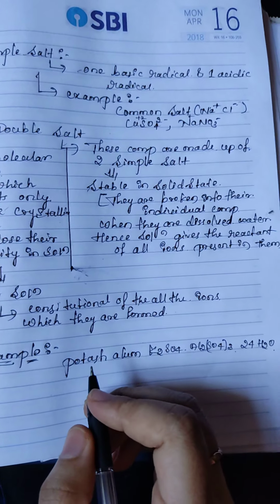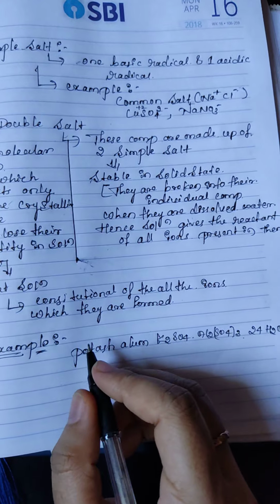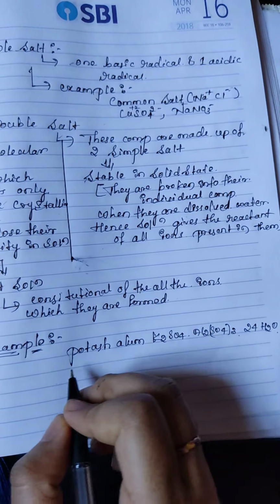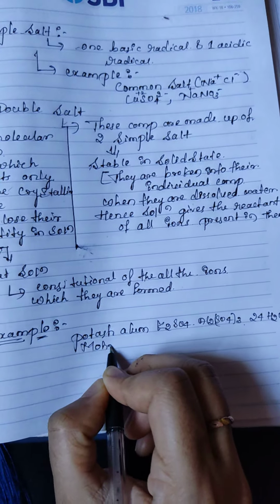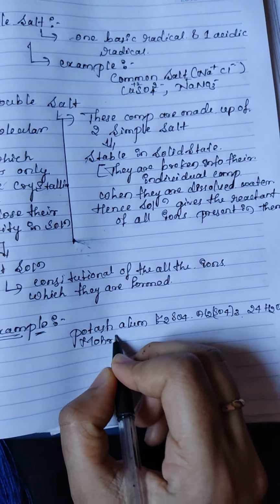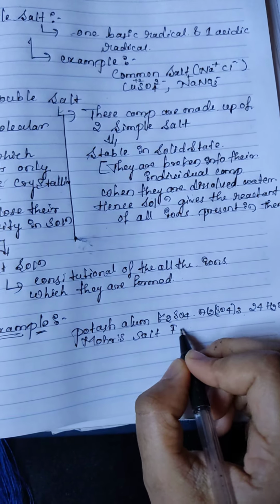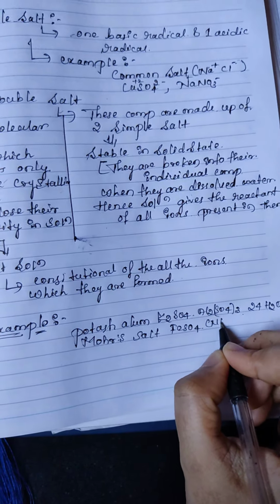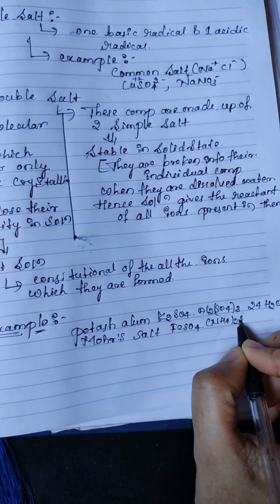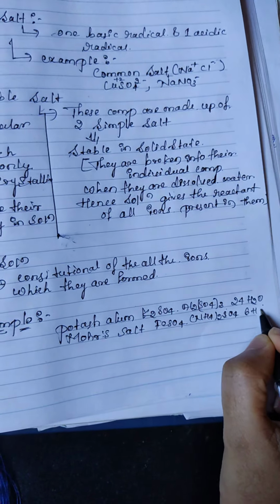Next one is Mohr's salt. Mohr's salt is also made up of two simple salts. Its formula is FeSO4, (NH4)2SO4, 6 water molecules.